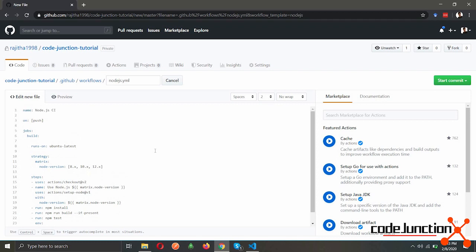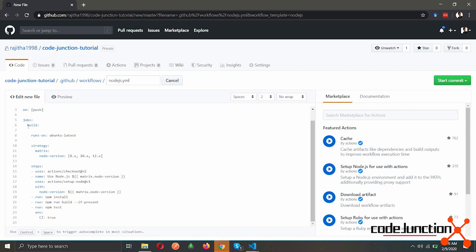We will be creating two build jobs. One would be the Ubuntu build and the second would be the Windows build. So let's name the first build as the Ubuntu build, and we will be using Node version 12, and we will be running npm install, npm run build. Since this is an Angular project, we will anyway have a build, so I will remove the if present part, and we will be running npm test.